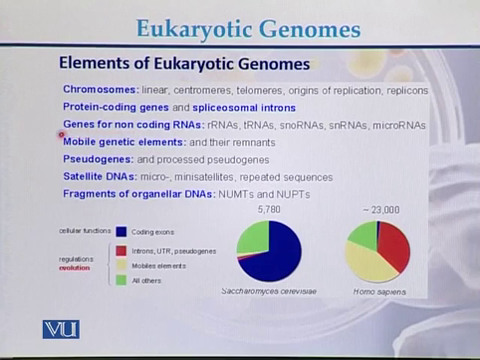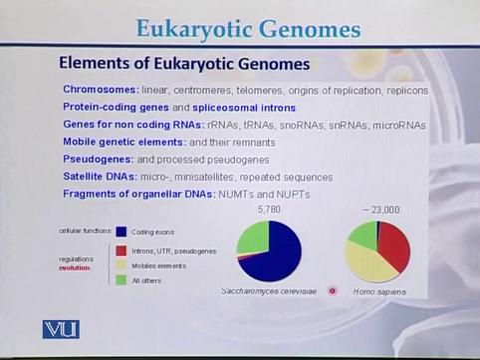In addition to these genes, there are also mobile genetic elements. They are also part of the eukaryotic genomes. In eukaryotic genomes, there are also pseudogenes as well as processed pseudogenes. On the eukaryotic genome, there is satellite DNA. Satellite DNA can be in the form of microsatellites, minisatellites, and repeated sequences. So, in case of eukaryotic genome, we also see that there are fragments of organelle DNAs.